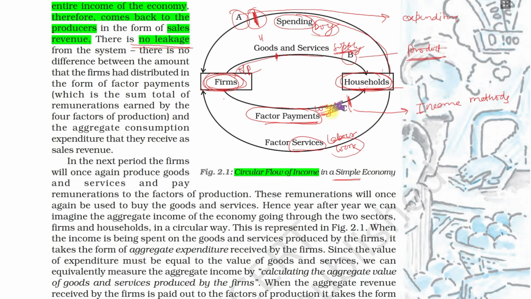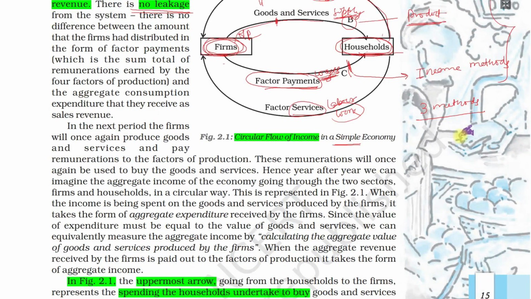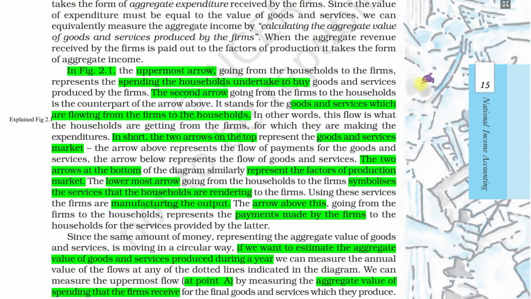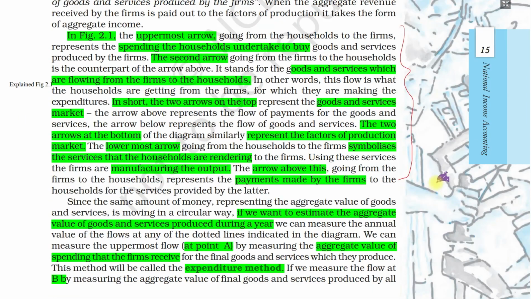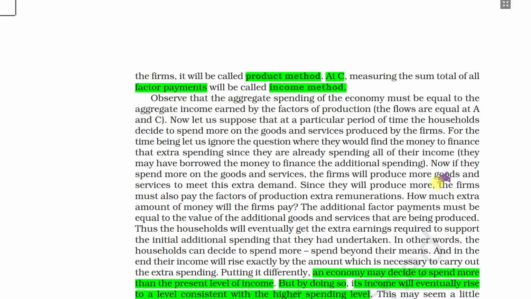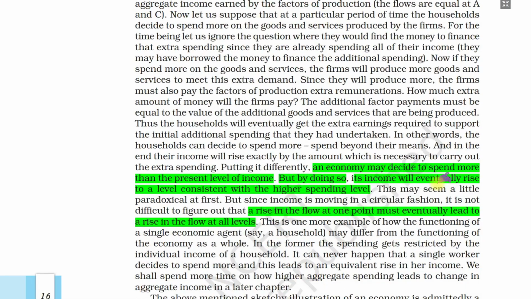They are earning wages, income. This way here also we can measure the total output of the economy. So these are three methods of calculating national income, or national output, aggregate output. This figure is defined and explained here. So point A, point B, point C we have seen.